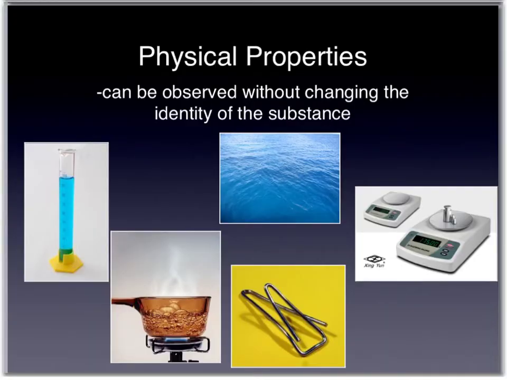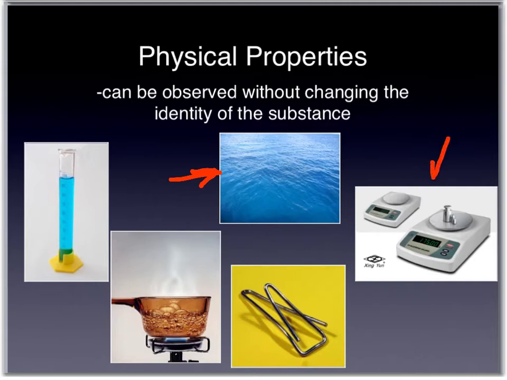Let's talk about physical properties first. A physical property, like it says here, is a property that can be observed without changing the identity of a substance. For example, in this picture of this water, I can tell that the color is blue without having to change it in any way. The color blue is a physical property in that instance.